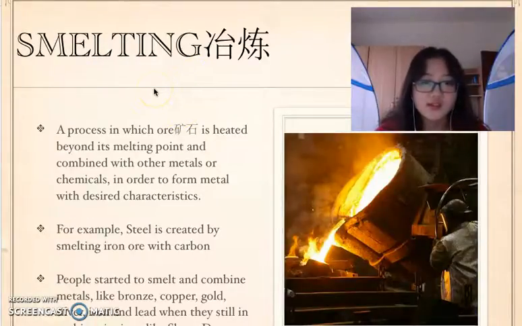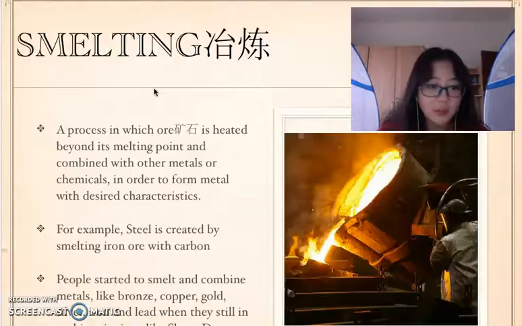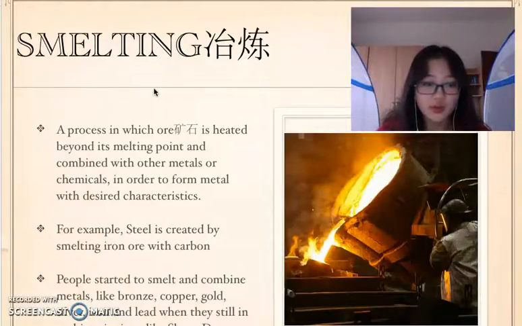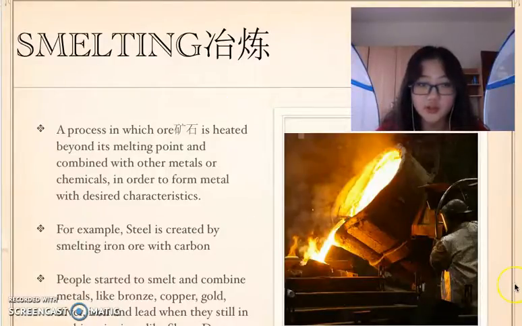Let's look at the second word, smelting, which in Chinese is 冶炼. Smelting is a process in which ore is heated beyond its melting point and combined with other metals or chemicals in order to form a metal with desired characteristics. For example, steel is created by smelting iron ore with carbon. Here is the picture that shows the process of smelting.